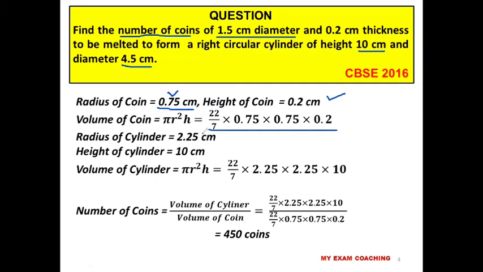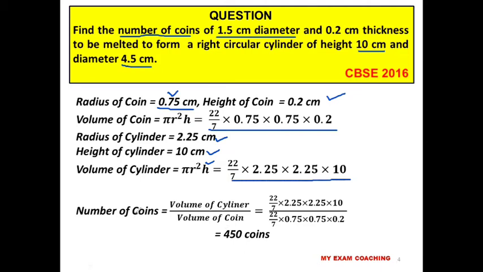Now the radius of the cylinder is 2.25 because the diameter is given as 4.5. So you can find out the radius: radius of the cylinder is 2.25, half of the diameter. Height of the cylinder is given in the question, 10 centimeter. Volume of the cylinder is again pi r square h. So putting the values, pi into r square into h, we get the value for the volume of the cylinder also.